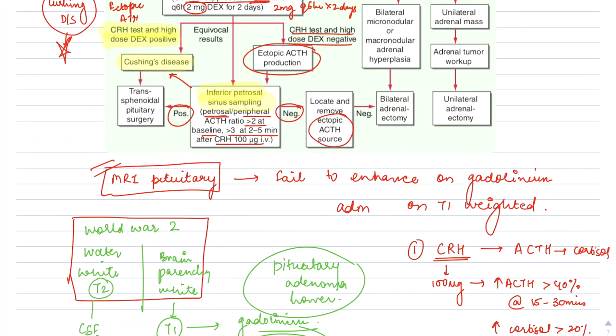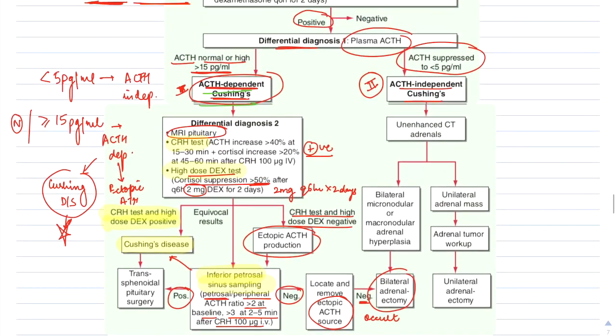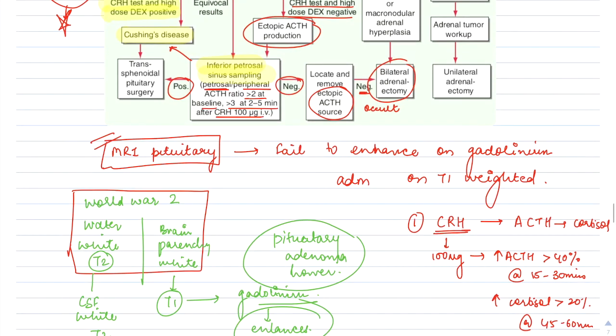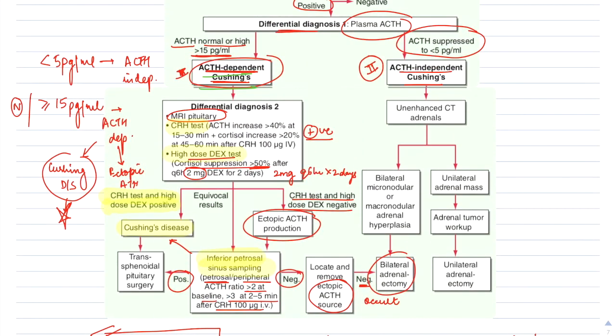Usually the ectopic ACTH source is located in the lungs, or it can be located in the thymus or pancreas. If it is still not locatable, if it is still occult, then a bilateral adrenalectomy is done. Okay, so we'll be revising this again in a little while. First, revising the ACTH independent Cushing's.